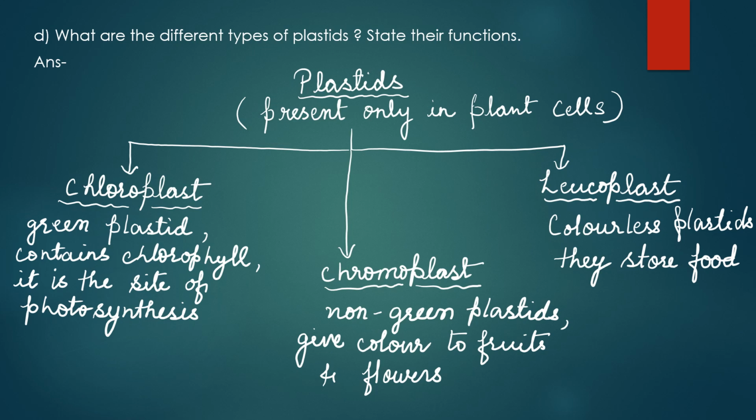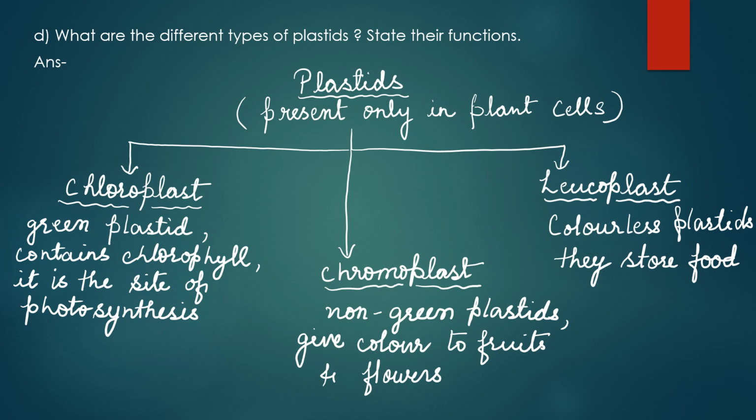They do not impart any color, and they are stored in such places of the plant body where sunlight does not reach, and their main function is to store food. Then chromoplast can be non-green chromoplast and green chromoplast. Non-green chromoplasts impart all the colors other than green, and chloroplasts impart the green color. But in this class, we will follow this classification only.